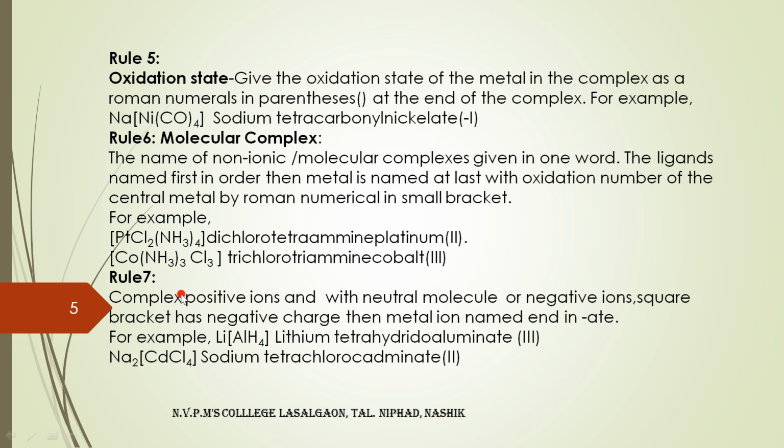Then the complexes having positive ions and neutral molecules or negative ions or ligands present in the coordination complexes. If the square bracket has a negative charge, then the metal is named with ate. For example, LiAlH4. Here there is a positive charge on lithium, then the negative charge on the hydride, H minus.